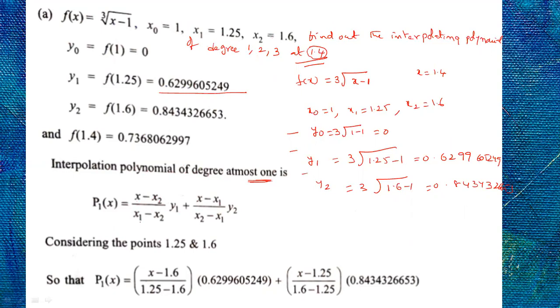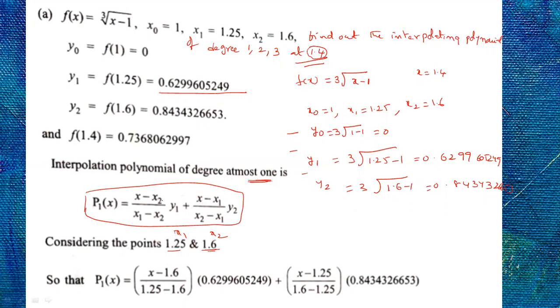x minus x2 by x1 minus x2 into y1 plus x minus x1 by x2 minus x1 into y2. Okay, so I am taking only two values and finding the interpolating polynomial of degree at most 1. Considering the points 1.25 and 1.6, p1 of x is equal to, so this is x1, this is x2, x minus 1.6 by 1.25 minus 1.6. So substitute all the values in this equation. I am writing only the first degree polynomial.